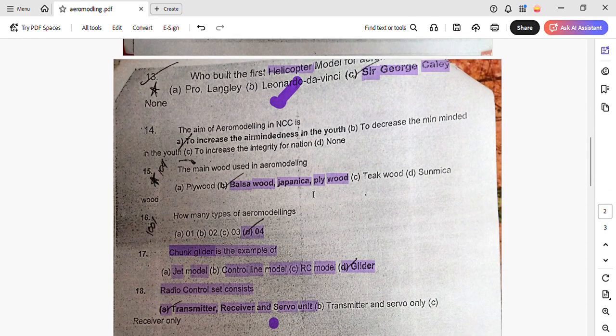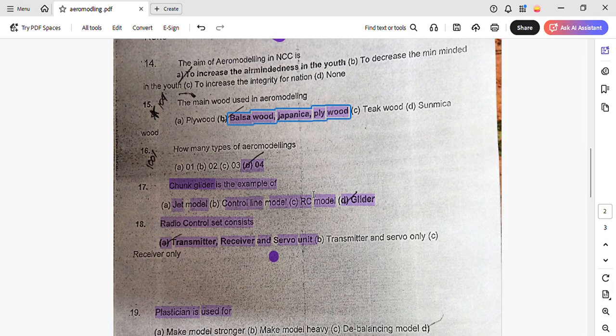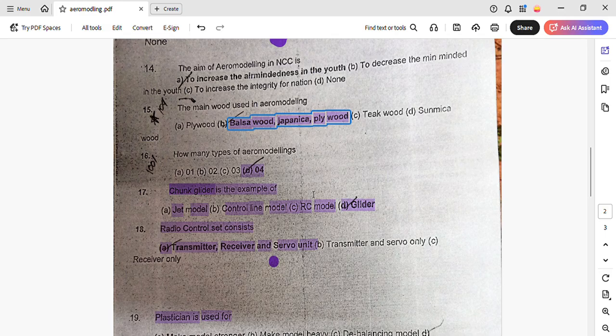Then who built a helicopter model? It was Sir George Cayley. The aim of including aeromodeling in the NCC curriculum is to increase air-mindedness in the youth of our country. The main woods used in aeromodeling are balsa wood, japonica, and plywood.